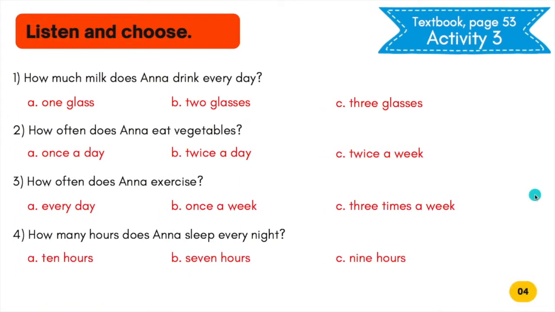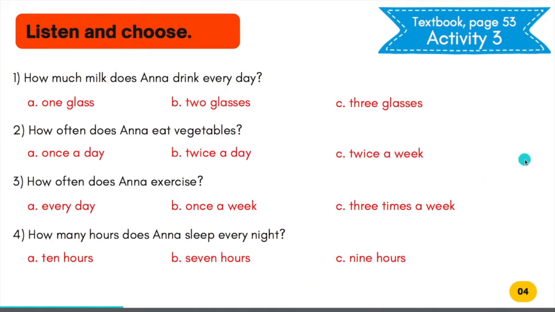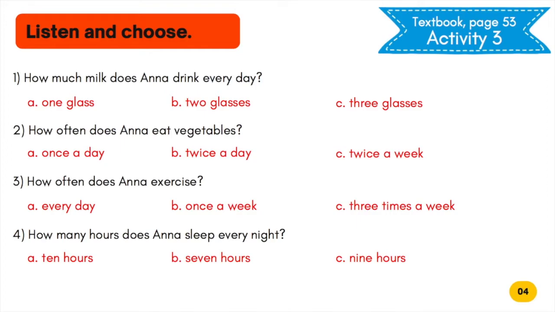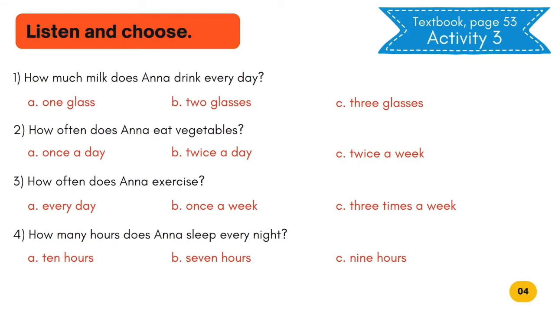Now, let's do some activity. You are going to listen to an audio and you need to answer these 4 questions. But before that, I need you to copy these questions in your writing book or a piece of foolscap paper. Look at your textbook, page 53, activity 3. Listen and choose. 1. How much milk does Anna drink every day?